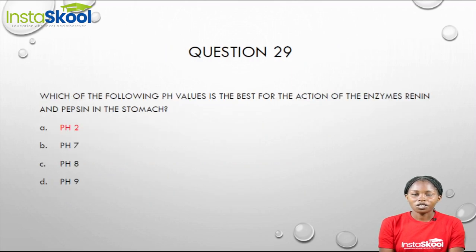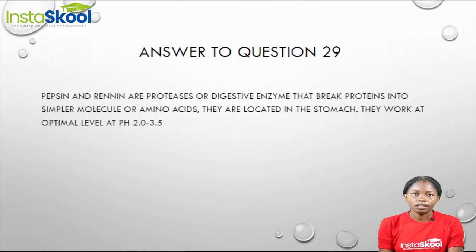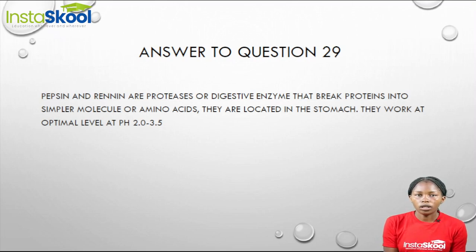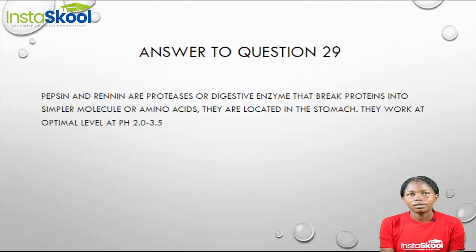Moving on to question 29. Which of the following pH values is the best for the action of the enzymes renin and pepsin in the stomach? The enzymes renin and pepsin are proteases, that is, they are digestive enzymes that break down proteins into simpler molecules known as amino acids.